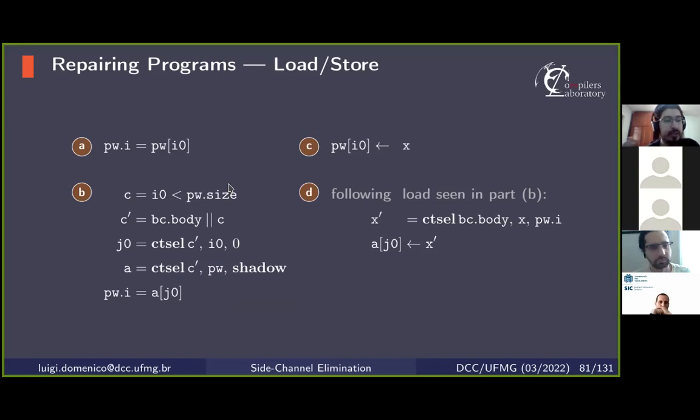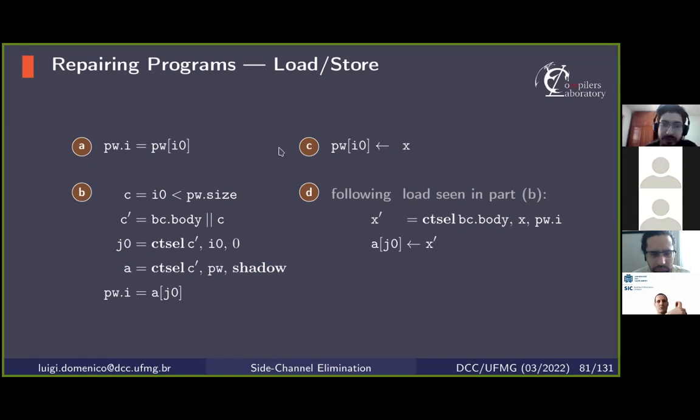And then if the block condition is true, that is, the load should be executed, or if we know that the access is safe, we perform the original load. Otherwise, we replace this load with a load to a shadow memory with some dummy value.